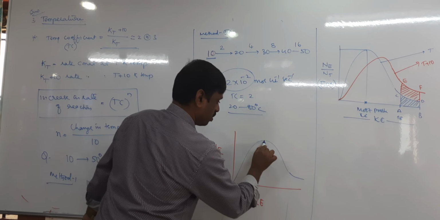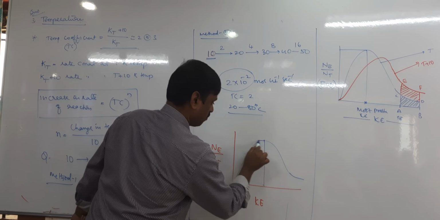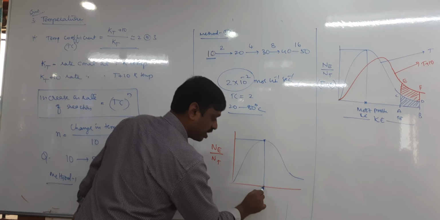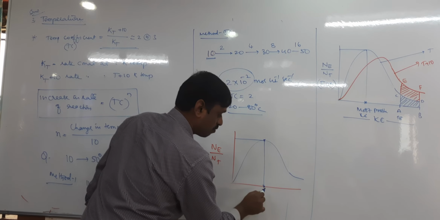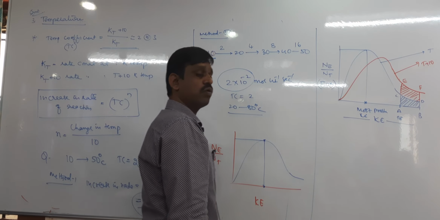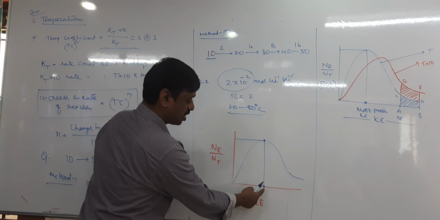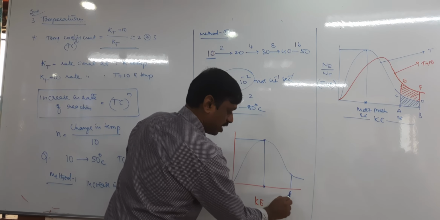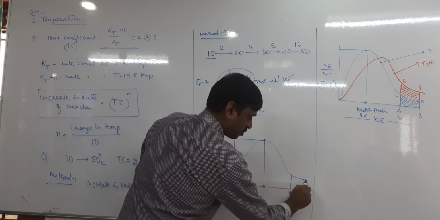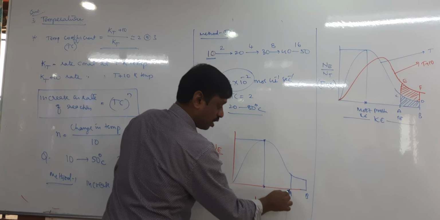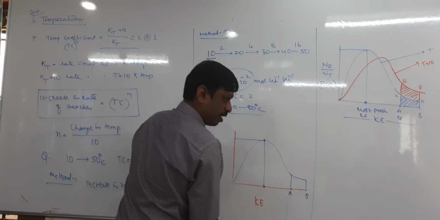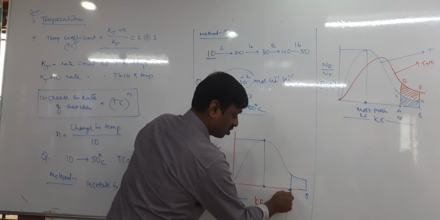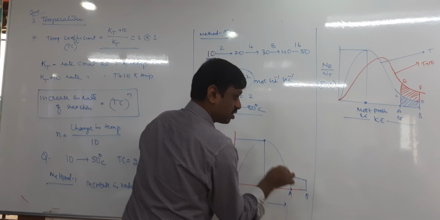In this graph, this peak indicates the maximum fraction of molecules having kinetic energy, which is called the most probable kinetic energy. This point is the most probable kinetic energy. Now let us take this point, point A, and I will take point B. What is the importance of point A? This point A is a kinetic energy, and this kinetic energy is called the threshold energy.